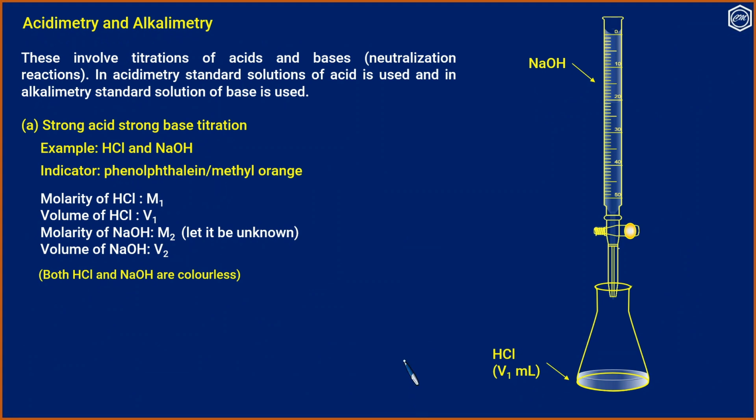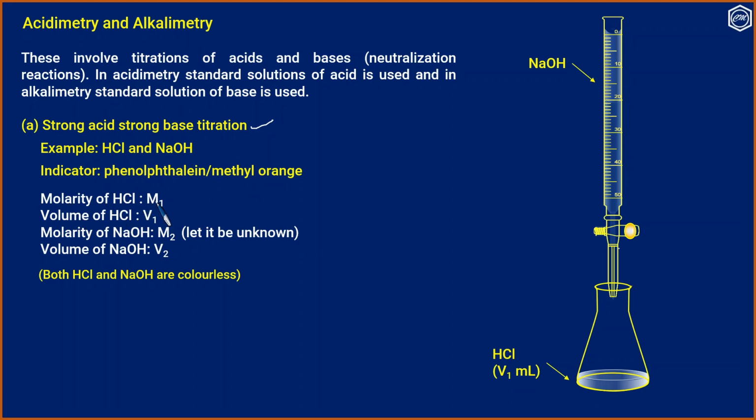Let us take an example. As I said earlier, acidimetry and alkalimetry involve titrations of acids and bases, and such reactions are called neutralization reactions. In acidimetry, standard solution of acid is used, and in alkalimetry, standard solution of base is used. First let us consider a strong acid, strong base titration. An example is HCl versus NaOH. The indicator can be either phenolphthalein or methyl orange.